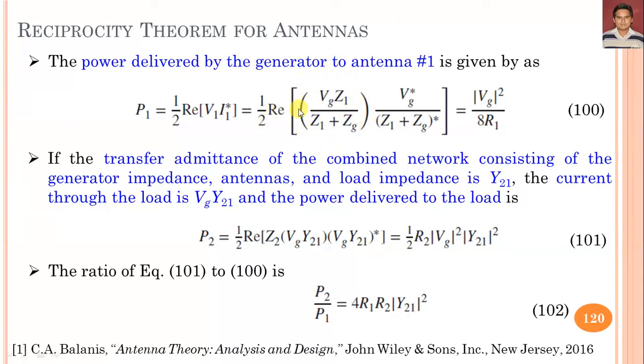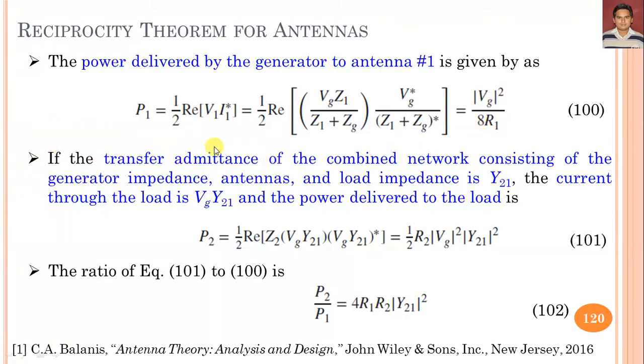So we have put the voltage drop at terminal 1, V1, and the conjugate current I1, which is equivalent to this one. So we can get the power delivered by a source or generator as magnitude of Vg square upon 8R1.